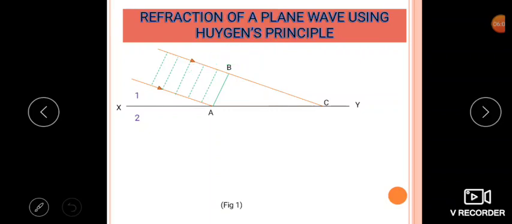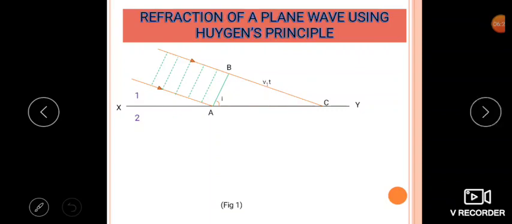In the figure, observe that the green lines are the plane wavefronts which are incident on the surface XY with an angle i, the angle of incidence, and you can also observe the arrow mark showing the direction of the wavefront here.